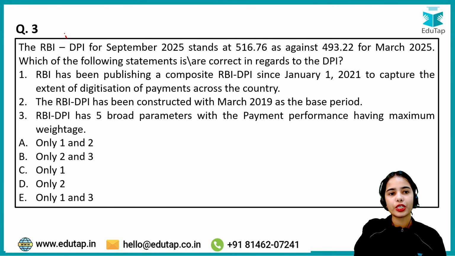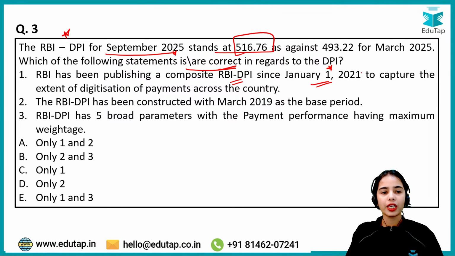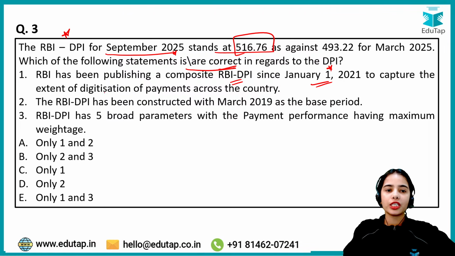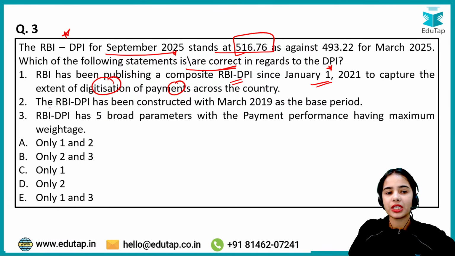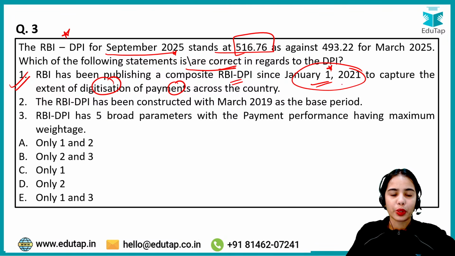Now coming back to the question: the RBI DPI for September 2025 stands at 516.76. So you have to tell which of the following statements is or are correct in regard to the digital payment index. RBI has been publishing a composite digital payment index since January 1, 2021 to capture the extent of the digitization of payments across the country. This is absolutely correct. RBI has been publishing a composite RBI DPI since January 1, 2021.